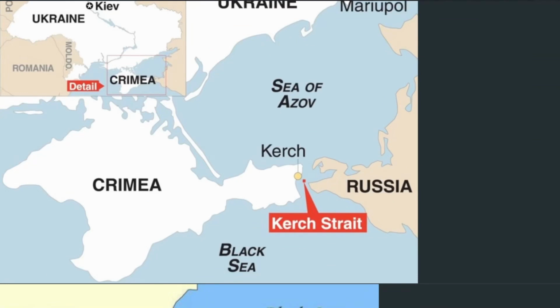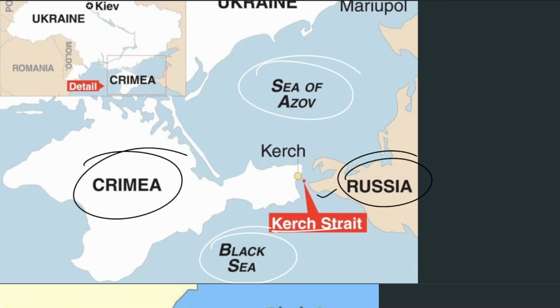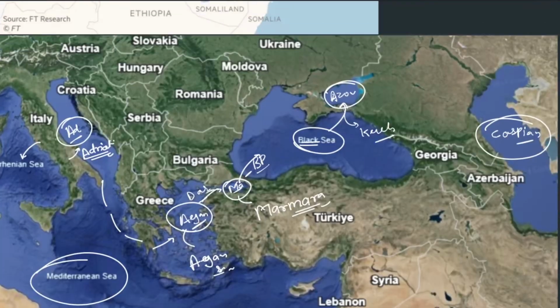So let's begin with the Kerch Strait. We see this Kerch Strait between the Black Sea and the Sea of Azov. Very important strait, please remember the name, Kerch Strait. It is between Russia as well as Crimea. Russia has some issues going on with Crimea and the Ukraine Peninsula right now, so you can read about what's going on in the Kerch Strait in current affairs. But please remember it is between the Black Sea and the Sea of Azov. We talked about this here.